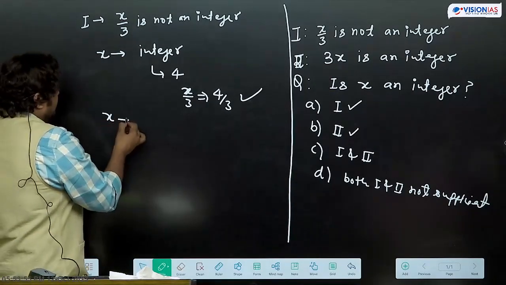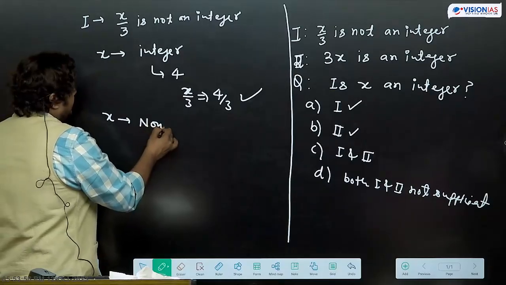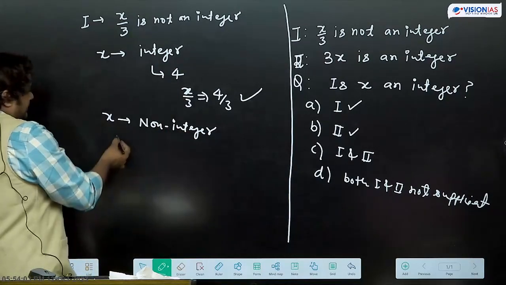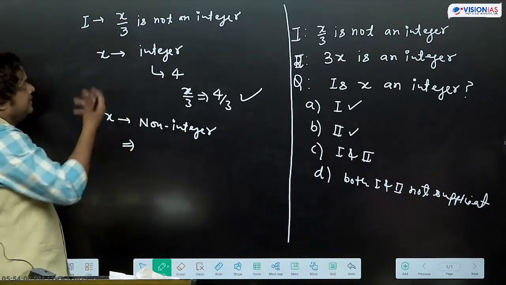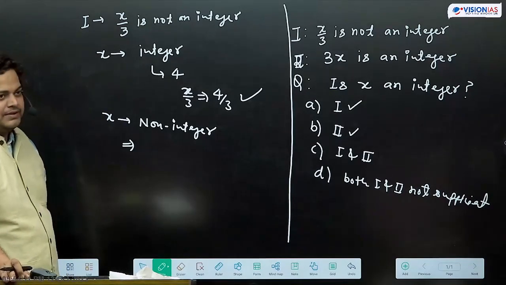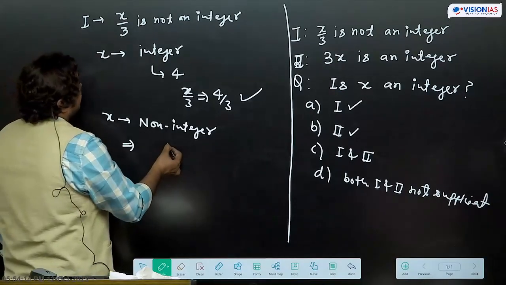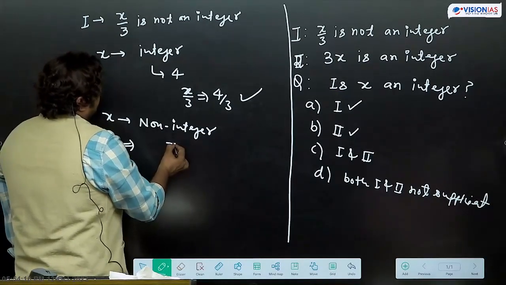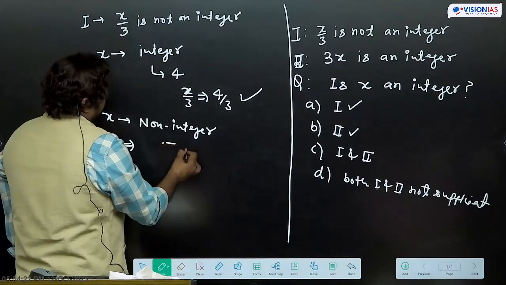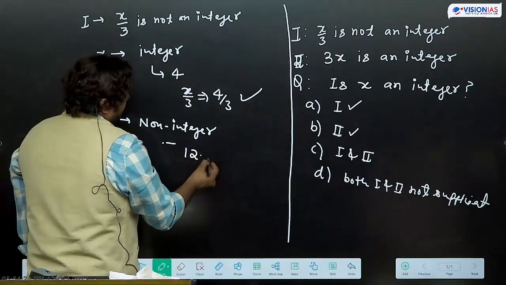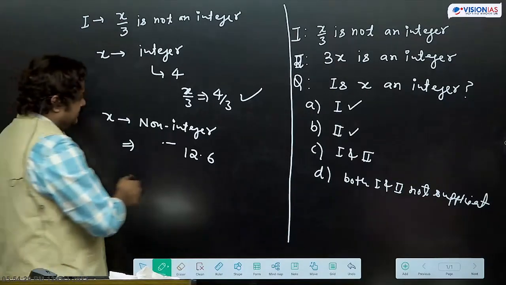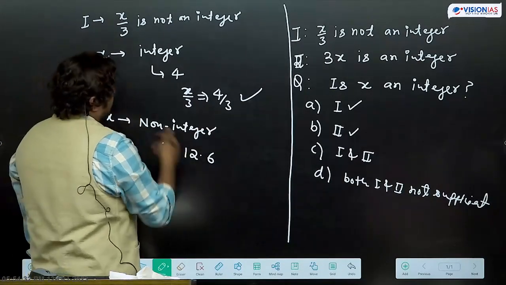But if I take x as a non-integer, say 12.6, it still gives not an integer.